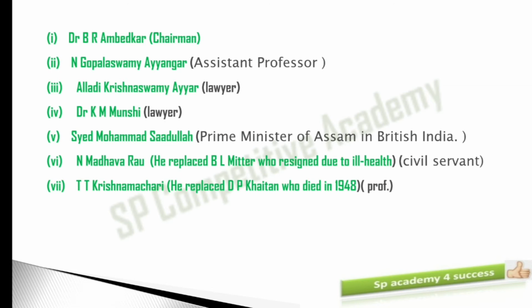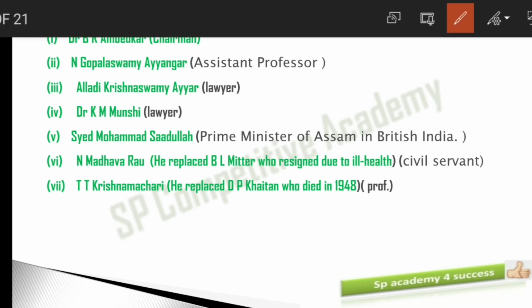So who is the chairman of this drafting committee? See here, I gave you the list of all the 7 members. The chairman of this drafting committee was Ambedkar ji. Along with Ambedkar ji, we also have 6 more members. You need to remember these members, because sometimes in your questions you may get, who of the following is not a member. To identify who is not a member, you have to know who are the members of the committee.